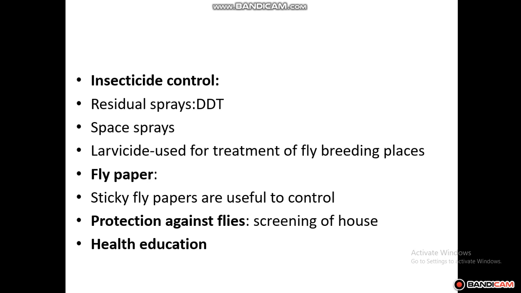Next is fly paper. Sticky fly papers are useful to control houseflies. It is like how insects get caught in a spider net. Similarly, sticky fly paper is kept in the area where houseflies are prevalent. When the flies are around, they get stuck in the fly paper and we are able to control their prevalence. Next is protection against flies, mainly by screening of the house.